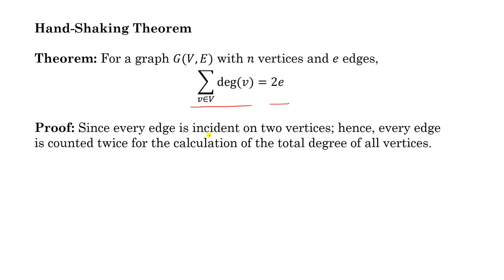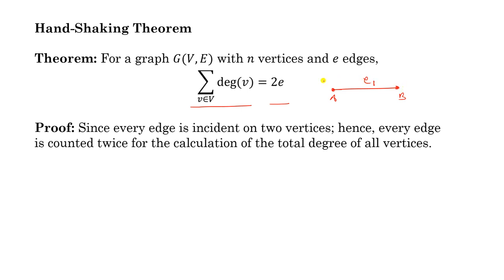You know that every edge is incident on two vertices. It means, look at this. Suppose there are vertices A and B, and an edge E1 is between them. So E1 is incident on A as well as on B. So for the degree of A, you will consider E1. Again, for the degree of B, you will consider E1.